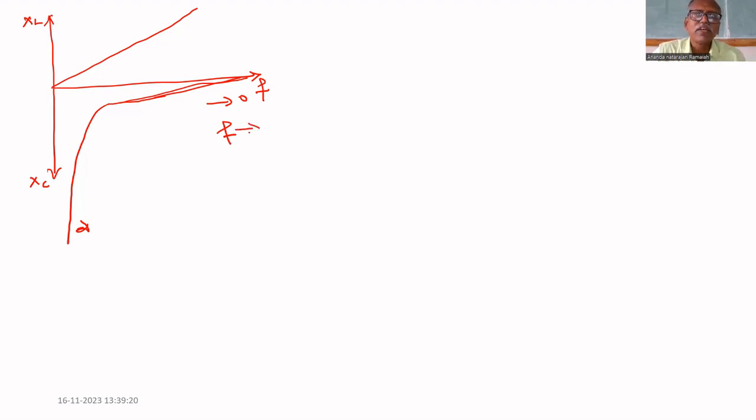As F tends to infinity, XC tends to 0. As F tends to 0, XC tends to infinity. This is the plot. So, at a particular point, XL equals XC, and that frequency is F0.